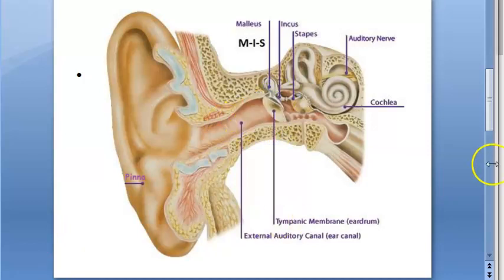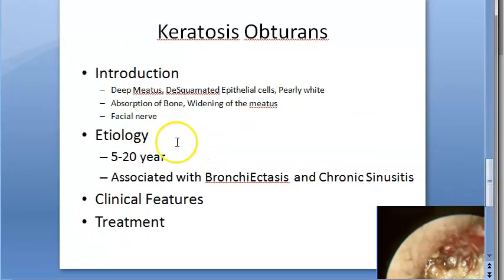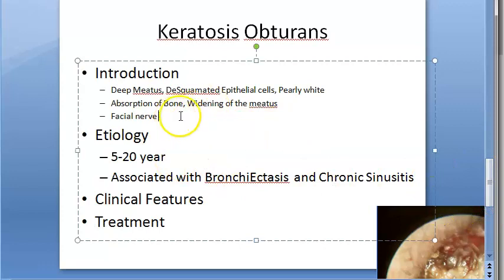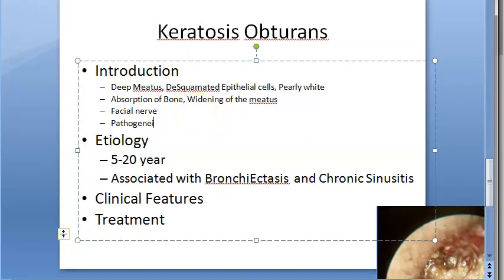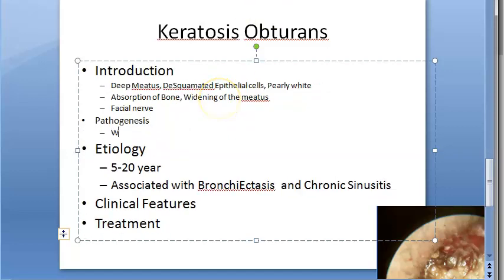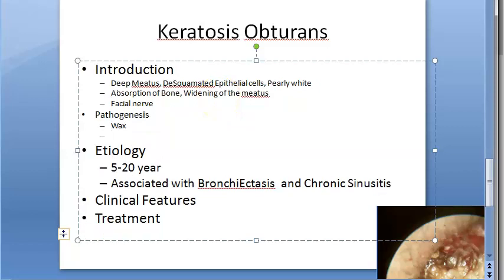Good. So we have understood the pathogenesis also now. Basically, the pathogenesis is because of wax. They are blaming wax. Because of wax, the epithelial cells from the surface of the tympanic membrane, which were supposed to migrate onto the posterior meatal wall, are failing to migrate. They are getting obstructed because of wax, and this will lead to the accumulation of the epithelial plug. So this is the pathogenesis.